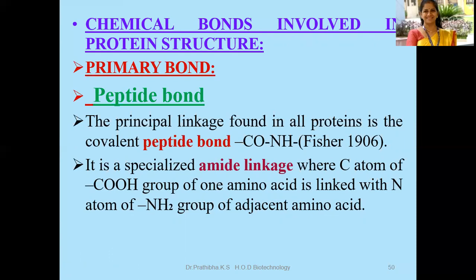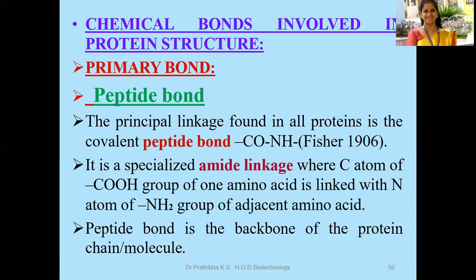It is a specialized amide linkage where the carbon atom of the COOH group of one amino acid is linked with the nitrogen atom of the amino group of the adjacent amino acid. The peptide bond is the backbone of the protein chain or molecule.